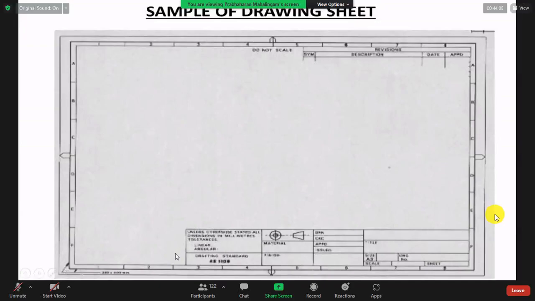What is the 1:1 scale? If they give you 10 millimeter, then you write 10 millimeter here. A 100 millimeter line, 100 millimeter here. 200 millimeter, 200 millimeter. Sometimes the drawing scale should be 1:2, sometimes 2:1. There are three scales of drawing: full scale, reducing scale, increasing scale. Full scale means 1:1, increasing scale 2:1, reducing scale 1:2.